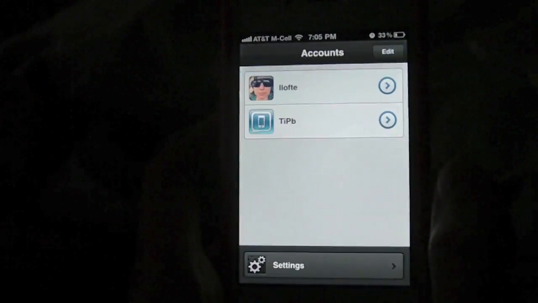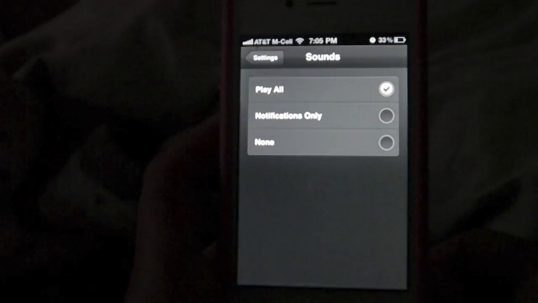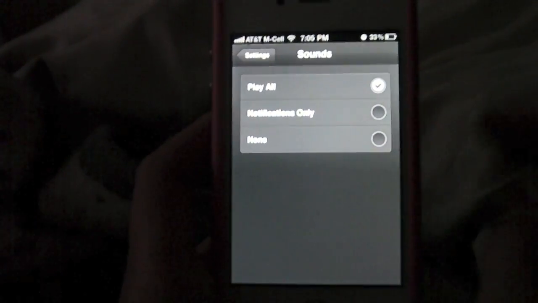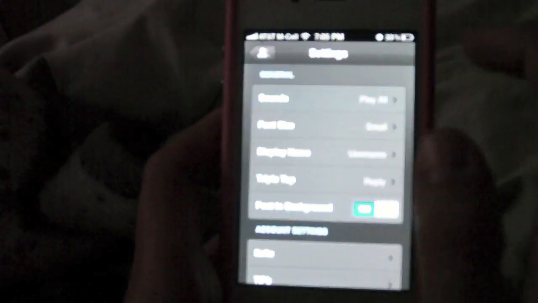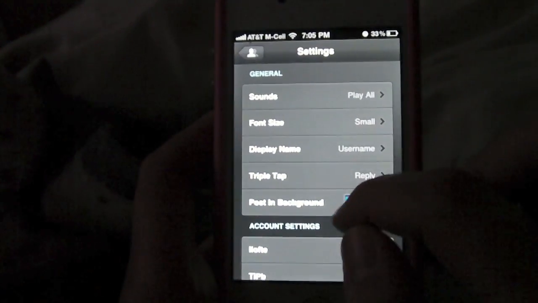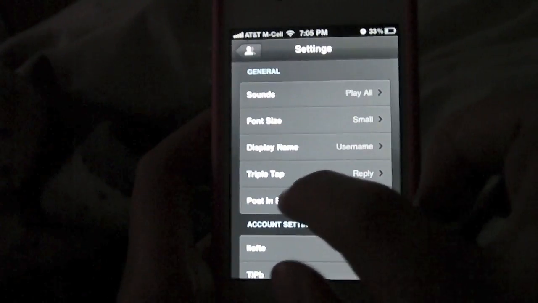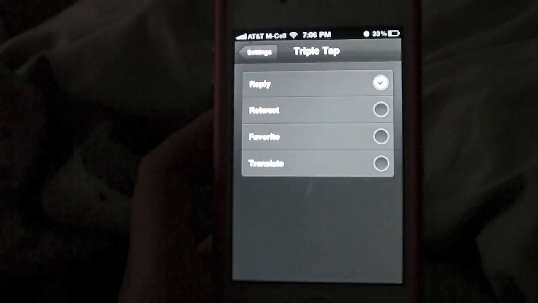And if you are interested, let's look real quick at the settings. We have the sounds. If you hate them, which I would be very surprised, you can turn them off or switch them to notifications only. You can change your font size. You can change if you display username or the real name. Oh, I forgot to talk about this. And triple tap. You can be reply, retweet, favorite, or translate.